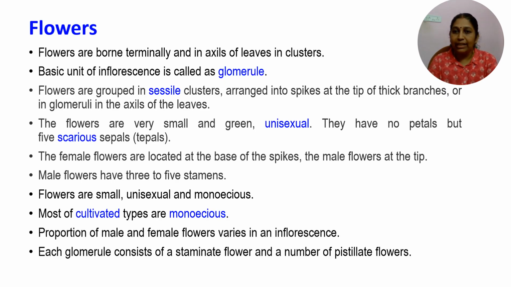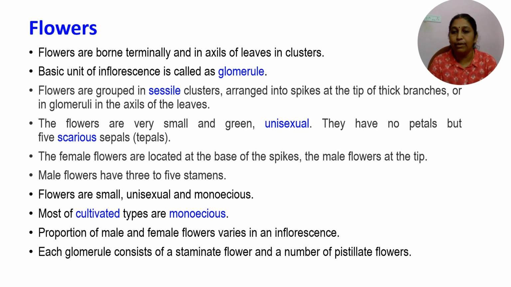The flowers are either axillary or terminal in nature, but are borne in clusters. As I already told you, the inflorescence is termed a spike, and the basic unit of inflorescence is called a glomerule, and the flowers are without any stalk, hence sessile in nature. The flowers are either unisexual or bisexual. There is no distinct calyx and corolla; it has tepals, 5 papery tepals can be seen.